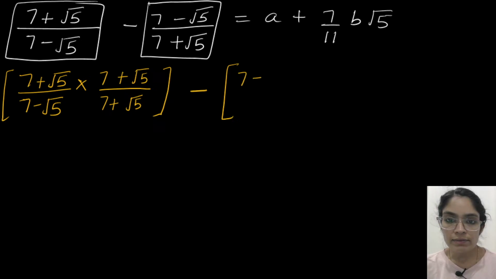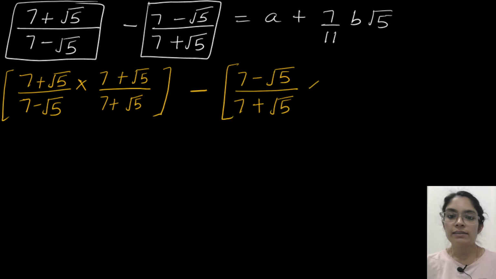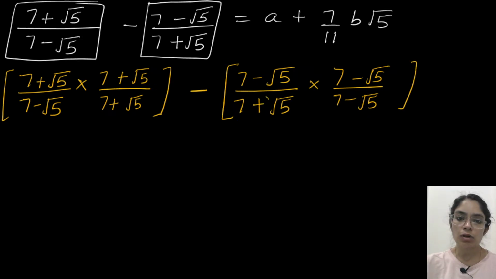So this I have 7 minus root 5 by 7 plus root 5. So its rationalizing factor is 7 minus root 5 by 7 minus root 5. So the rationalizing factor is the same as the denominator, but only the sign should be opposite. Here plus sign is there, so here it will be negative sign.